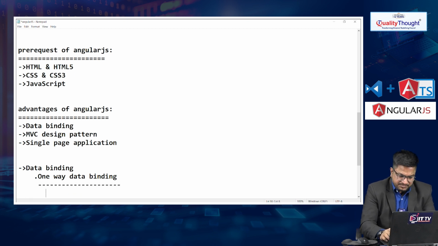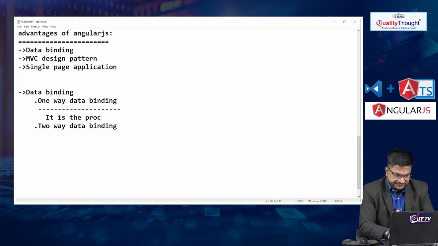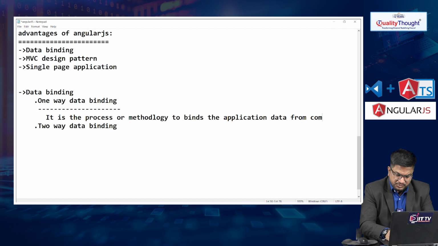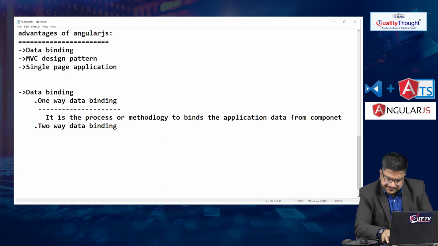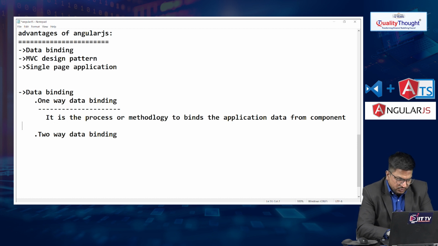So it is the process or methodology to bind the application data from component to view, sir.